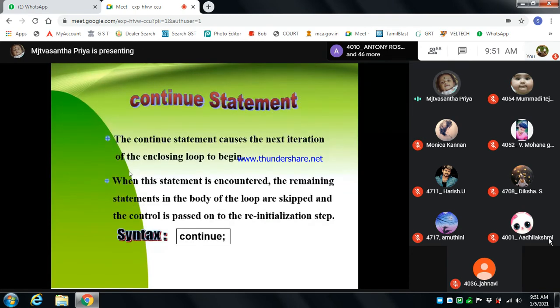After that we are going to see what I told you about the continue statement, break statement, and goto and exit statements. These are looping control statements. The continue statement causes the next iteration of the enclosing loop to begin. When it is encountered, the remaining statements in the body of the loop are skipped, and control is passed to the next iteration without the initialization step.